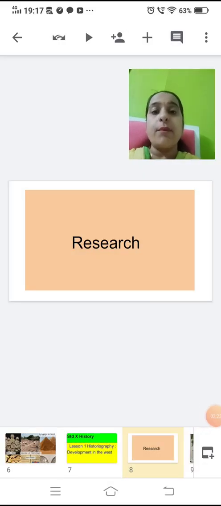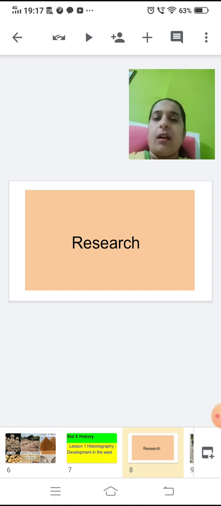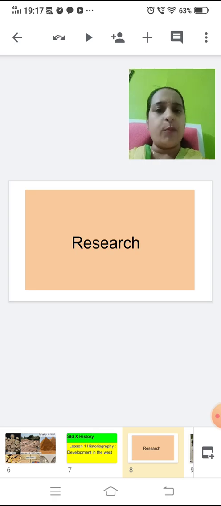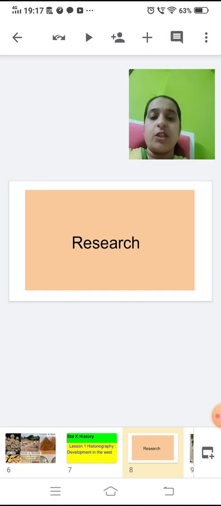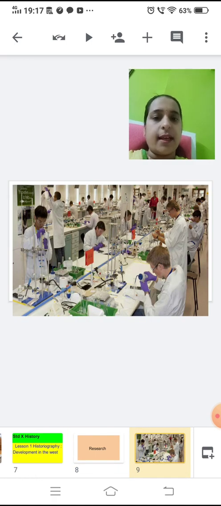Children, what things come to your mind when you see this word research? Things like laboratory, experiments, observations, scientists. All these things come to your mind when you see this word research. Absolutely correct.